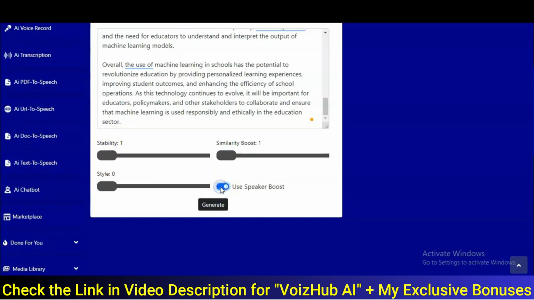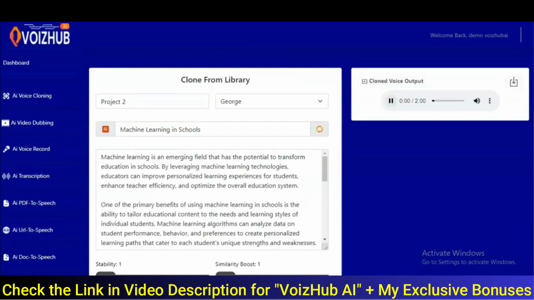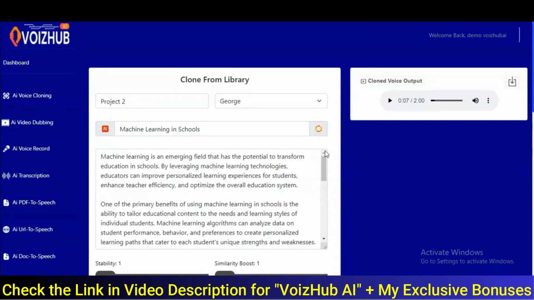That you can use speaker boost, right? And then you click on generate. Machine learning is an emerging field that has the potential to transform. That is amazing, right? Now, so let us go back and use another method to clone another voice, right?